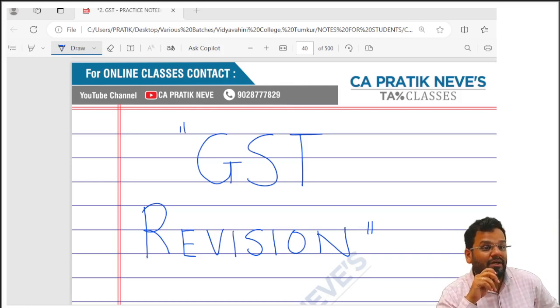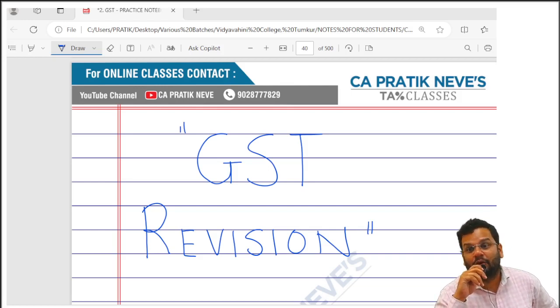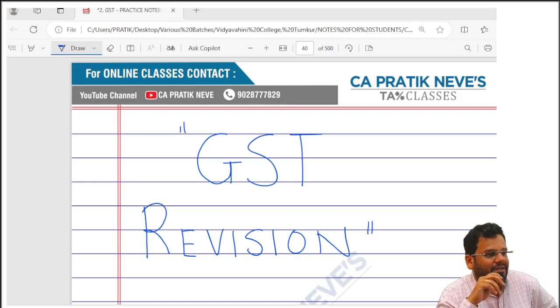Then now, today we can revise section 10 also. Composition levy. Eligibility to composition levy. Any registered person whose aggregate turnover in the preceding financial year does not exceed rupees 1.5 crore / rupees 75 lakhs as the case may be. Rupees 75 lakhs is applicable in case of AUMMMNST: Arunachal Pradesh, Uttarakhand, Manipur, Meghalaya, Mizoram, Nagaland, Sikkim, Tripura.